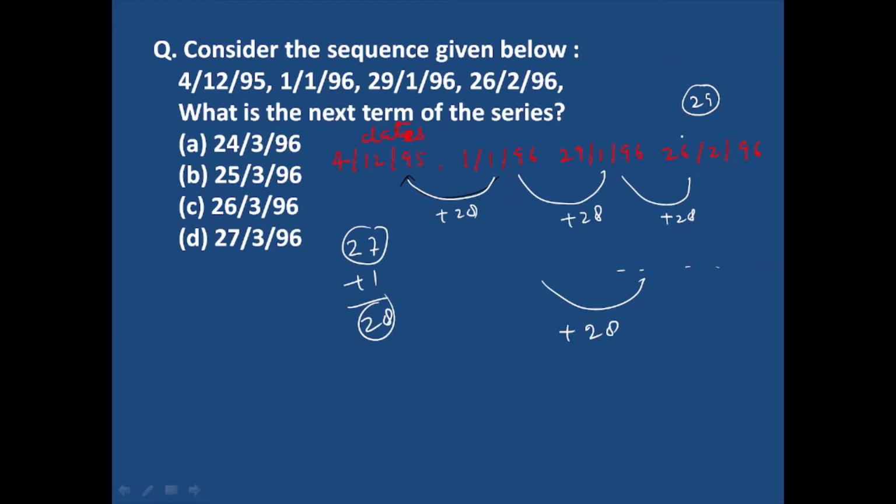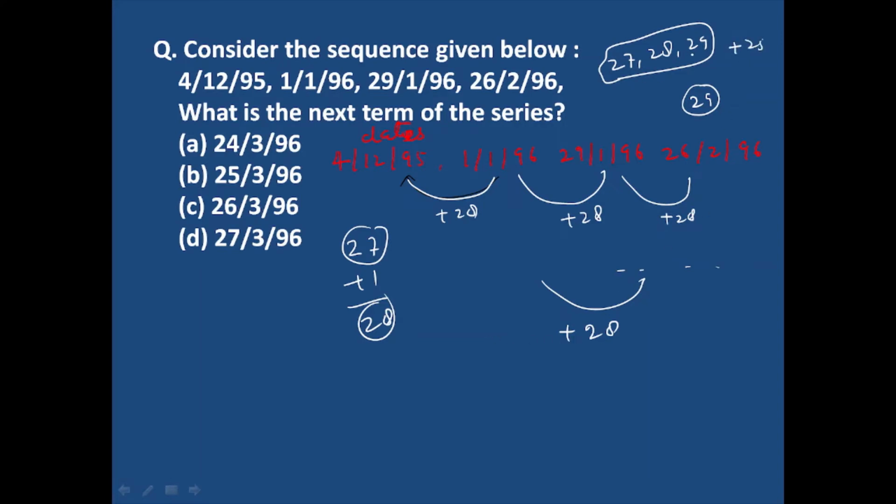Then how many days are left in this month? 26, 27, 28 and 29. 3 days are here, and in the next month, the month of March, the number of days will be 25.